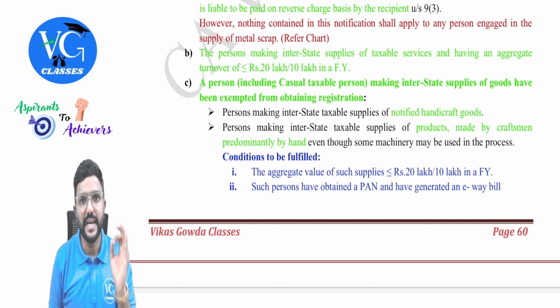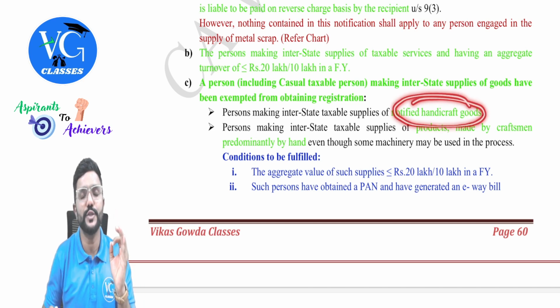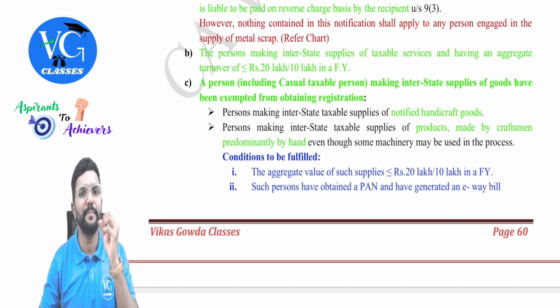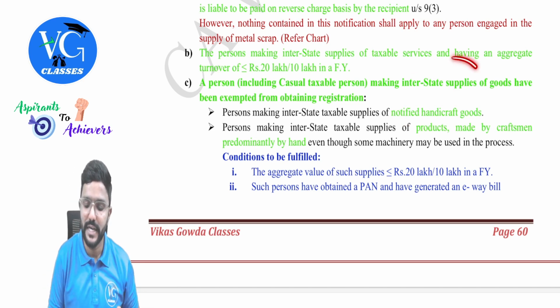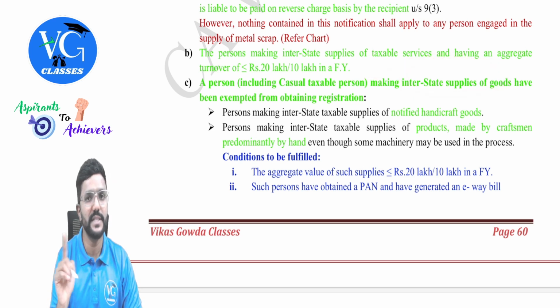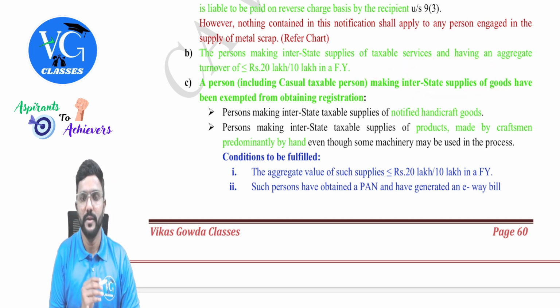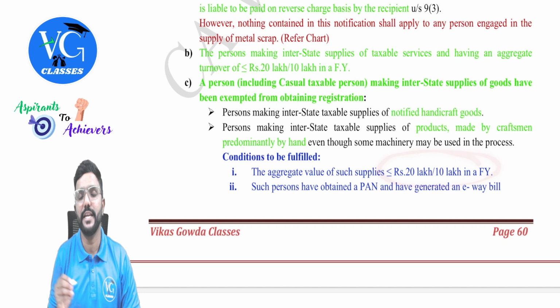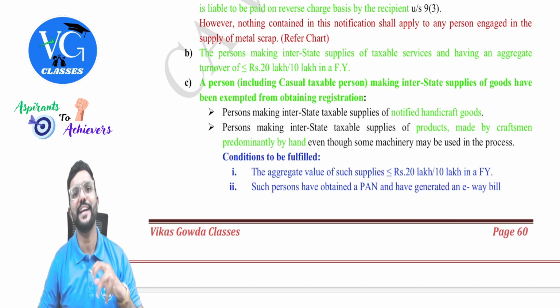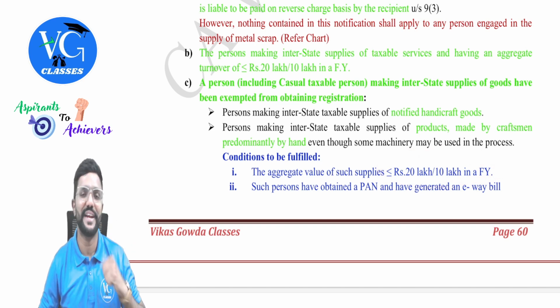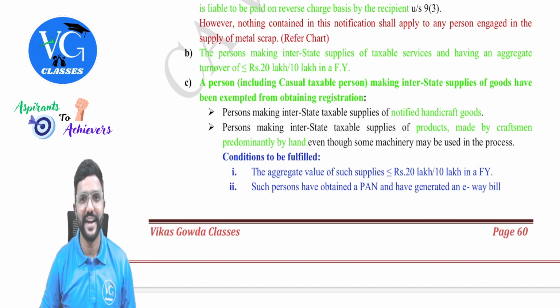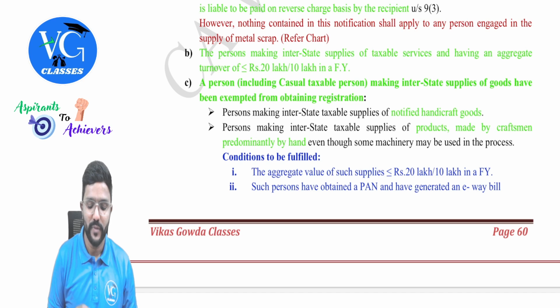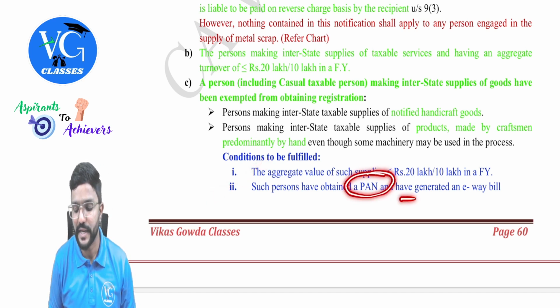So if the supplier is supplying the notified handicraft goods or the goods which are predominantly made by hand, even if it is outside the state, for them registration is not mandatory. And their aggregate turnover should be within 20 lakh or 10 lakh in a financial year. Sir, what if their aggregate turnover crosses the threshold limit? They have to get registered, guys. And also one more condition: such persons have obtained a PAN and have generated an e-way bill.